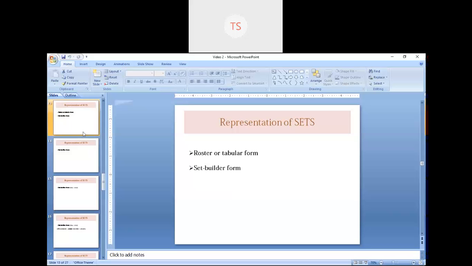So what we will do in this set builder form, this is important. Suppose I have a set A, E, I, O, U. Suppose on a blackboard I have written curly bracket A, E, I, O, U. Then what do you mean by these letters A, E, I, O, U?